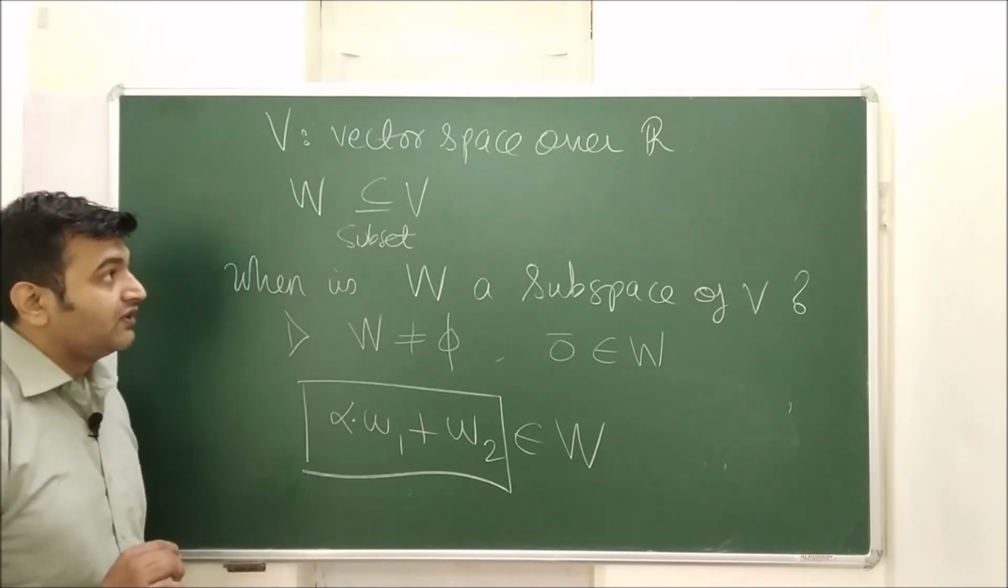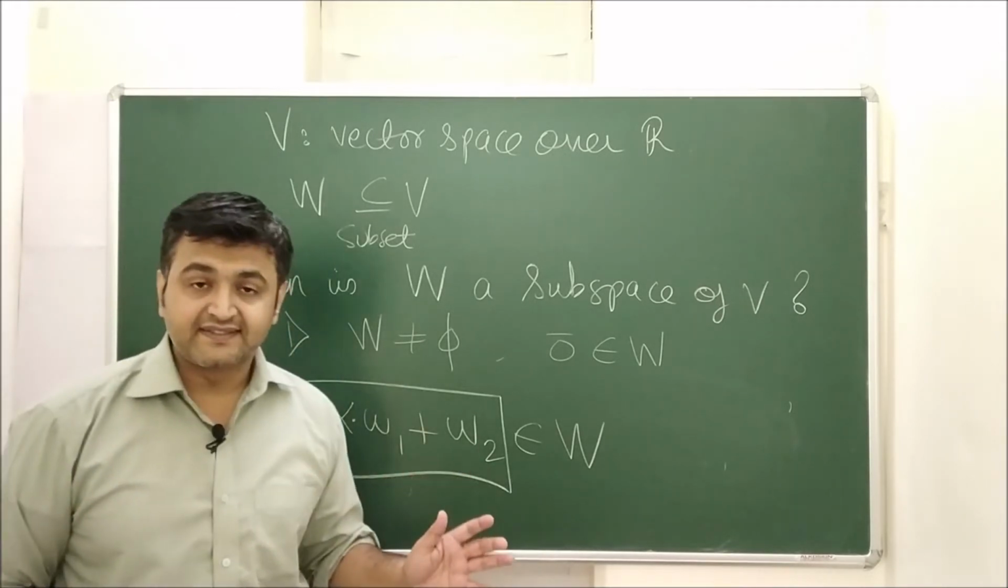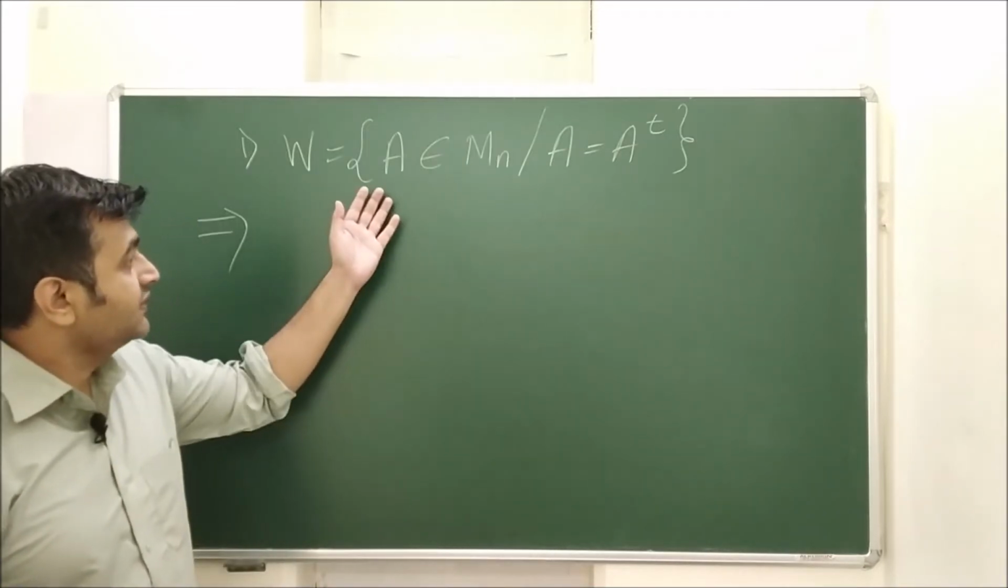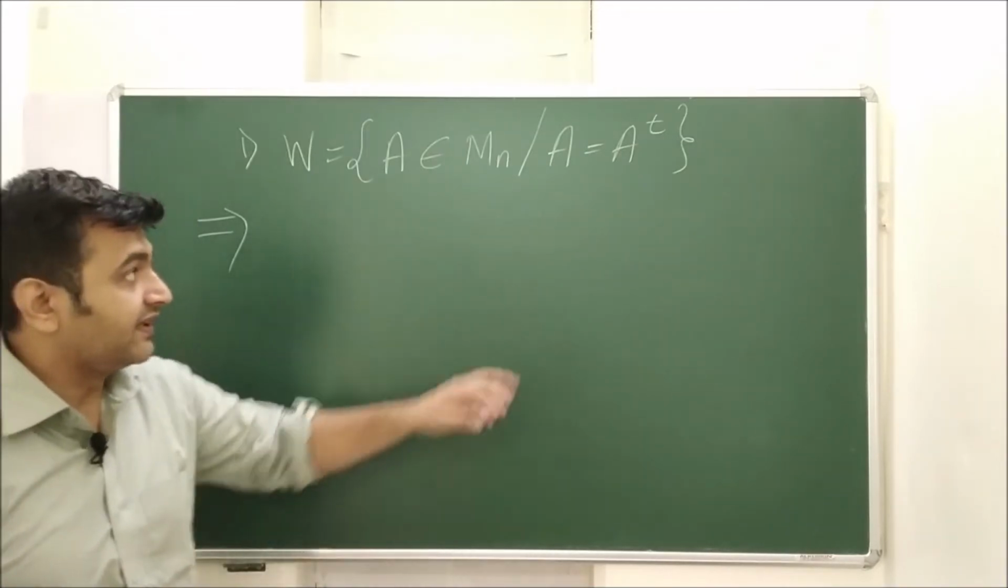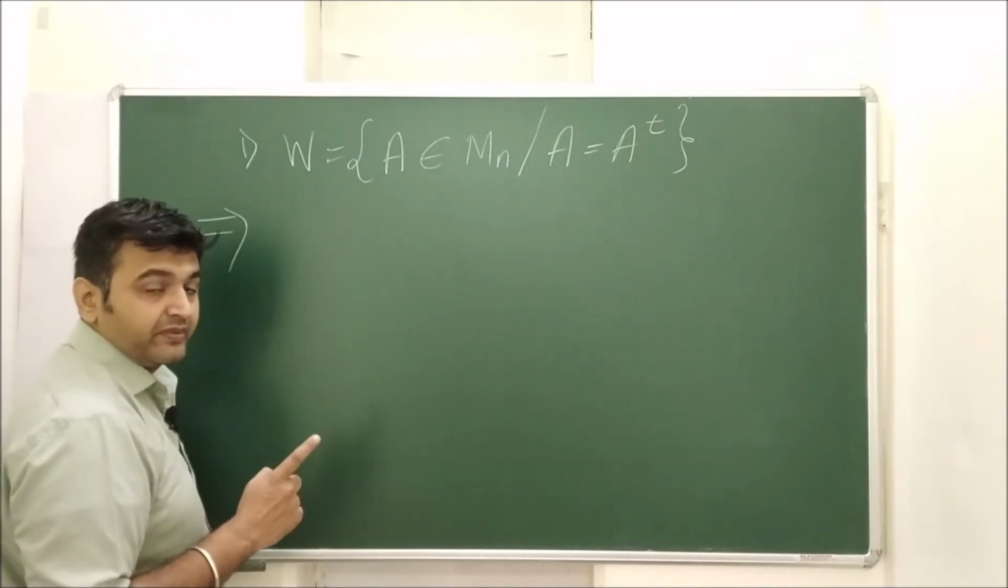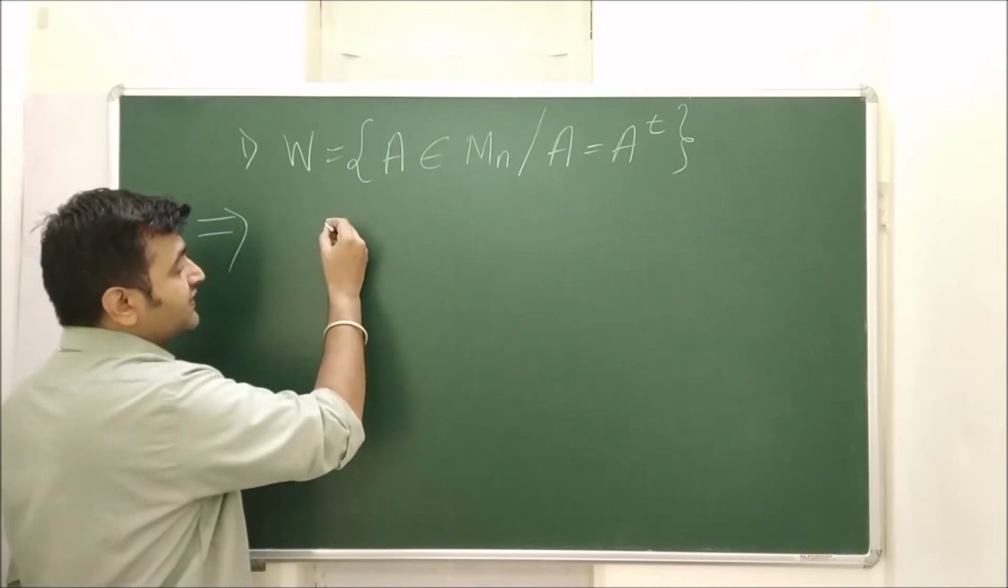Okay, good. So now let's go for symmetric matrices and see that it does form a subspace. Here is the set of all symmetric matrices, where A is equal to its transpose. First thing, I need to show that it is non-empty. So does 0 belong to this? Yes.